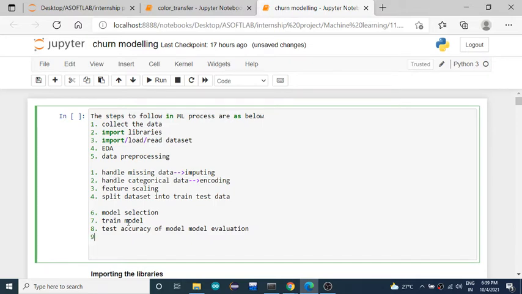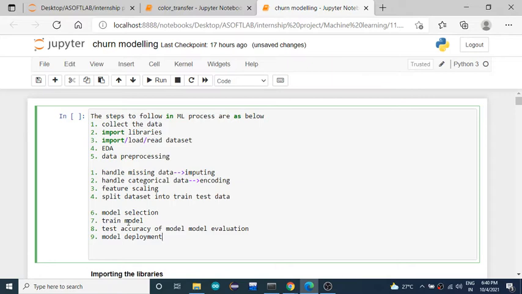The last step is model deployment. After testing the accuracy, once you see that your model is giving high accuracy, then you can use it for predicting results.